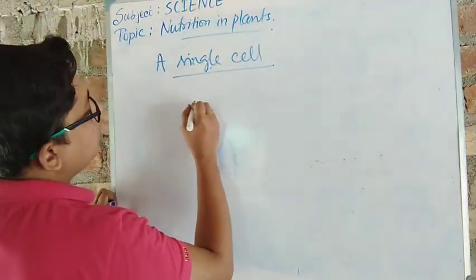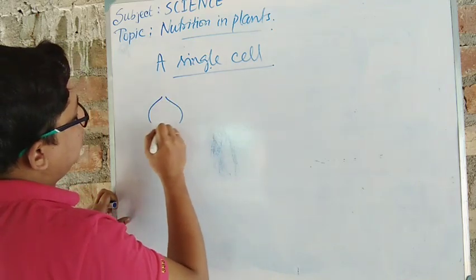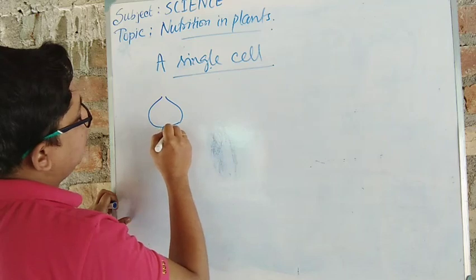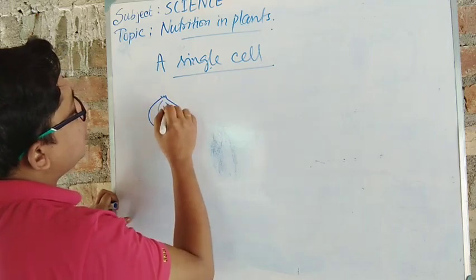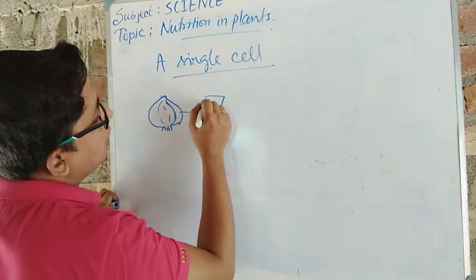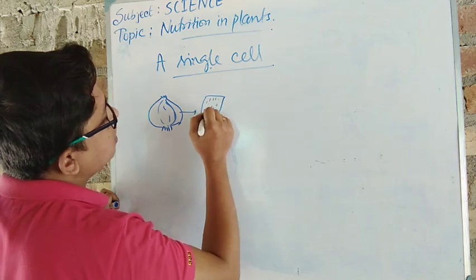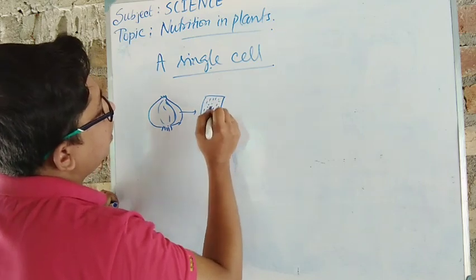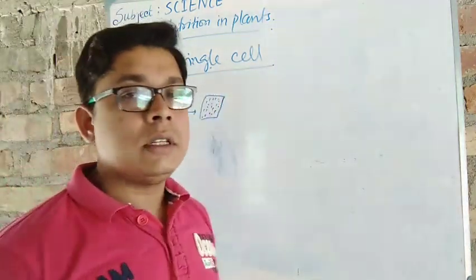So if you observe the scalp of the onion, one part I have taken out, and from there I have torn a part that is very thin and translucent. The opposite side cannot be seen clearly through it.